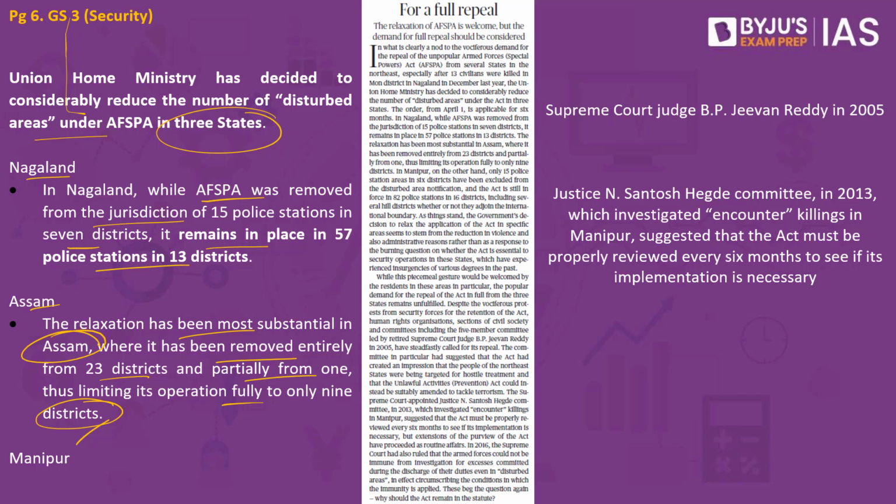But as of now it is not completely removed, but the gravity is comparatively reduced, where it has been removed in a number of pockets. Why did the central government come up with such an initiative? That is because it feels in these areas there is not much internal disturbance, and as a result they went ahead by removing AFSPA in these so-called disturbed areas.